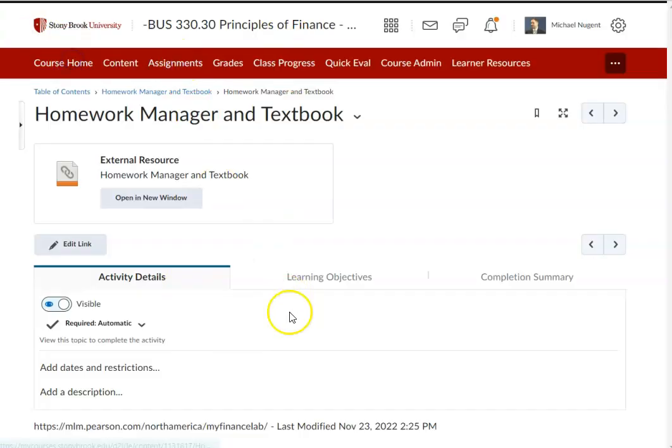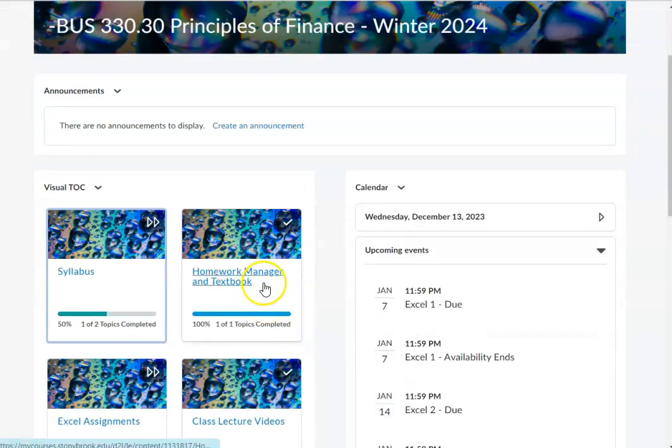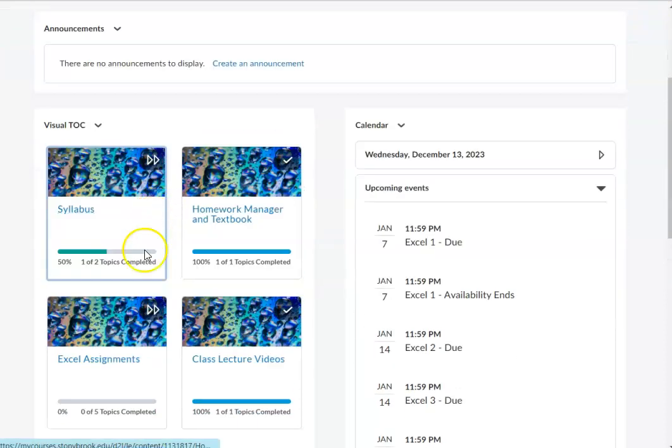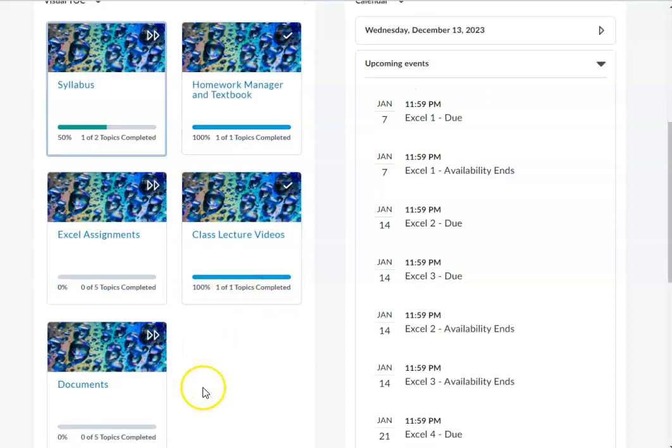site. Now, what's important is in the homework manager and textbook, you have homework assignments as well as the midterm and final exam. More on that later. We also have our Excel assignments. These are the same assignments that are linked up here, but you can also access them here. We also have the class video lectures for you to watch when you're ready. And we have the backup documents, PowerPoints, copies of the Excel files, etc.